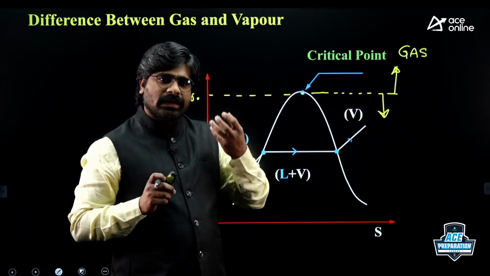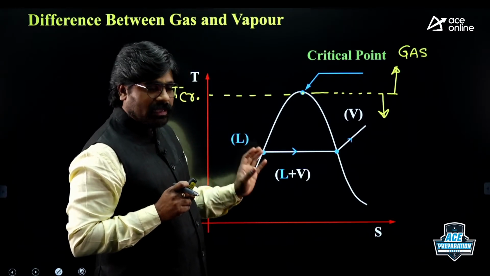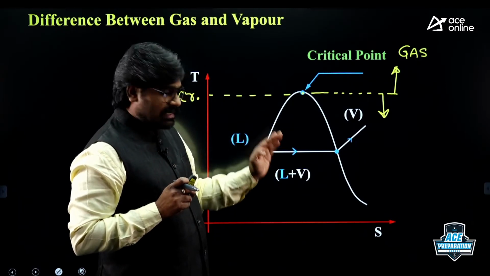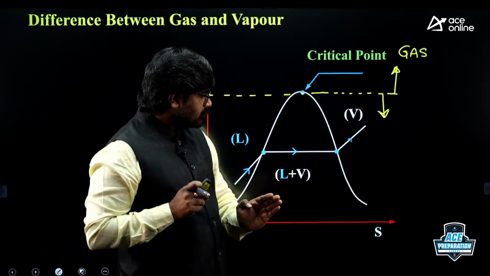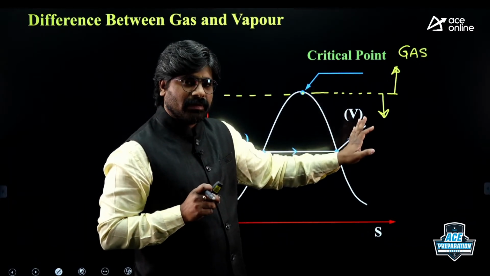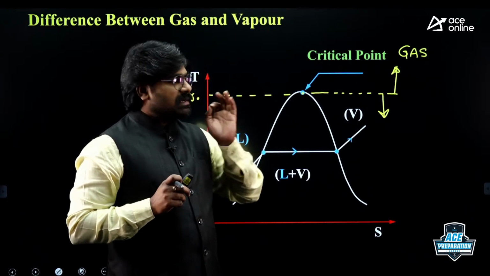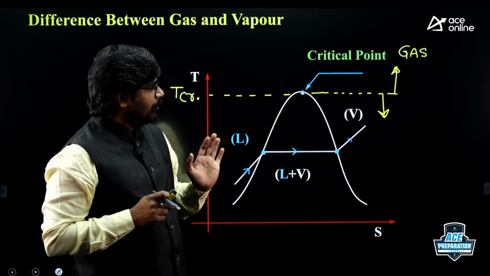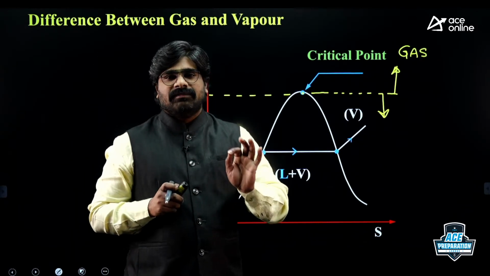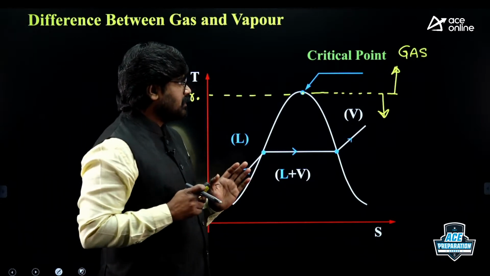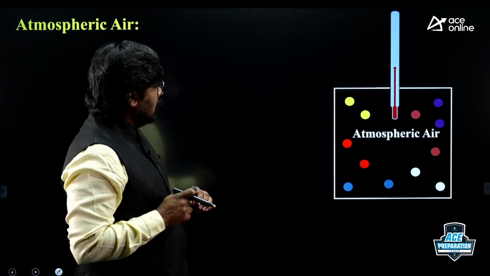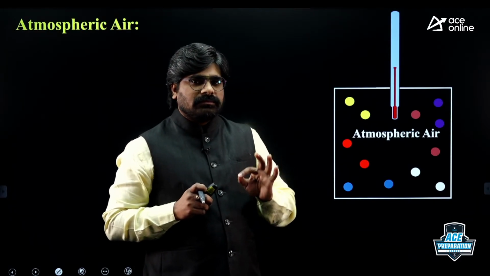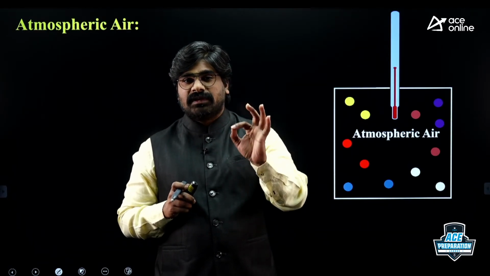We will be discussing what is saturated liquid, what is subcooled liquid, what is a saturated mixture, that is liquid plus vapor mixture, also called wet steam, what is saturated vapor, what is superheated vapor. All these things we study in properties of pure substances, but it is just a definition. This is the difference between gas and vapor. Just now I have given what is a working fluid with examples, and what is gas and vapor, definitions only.